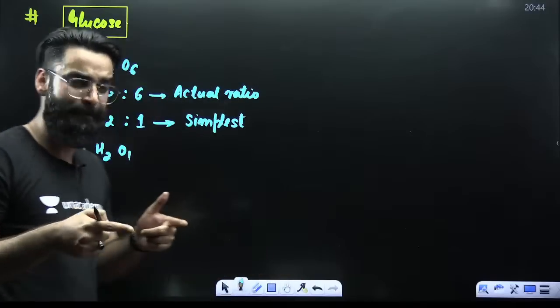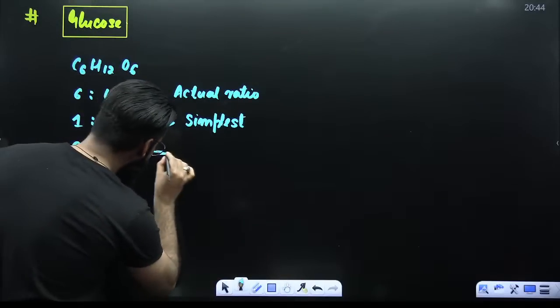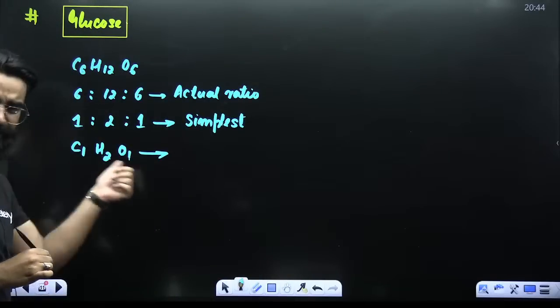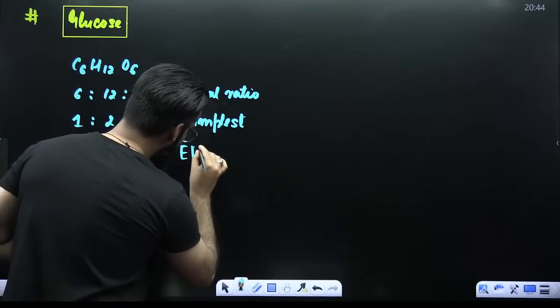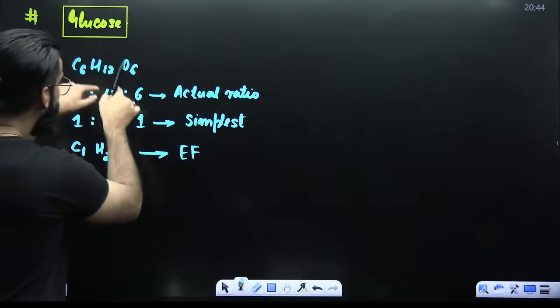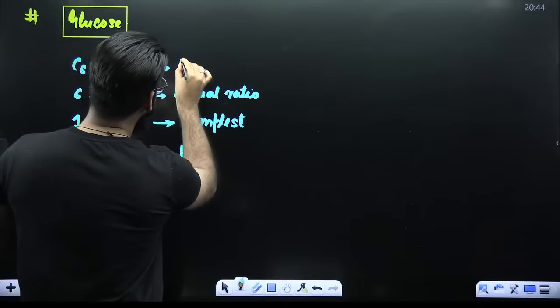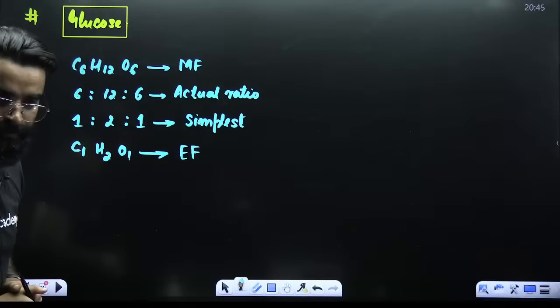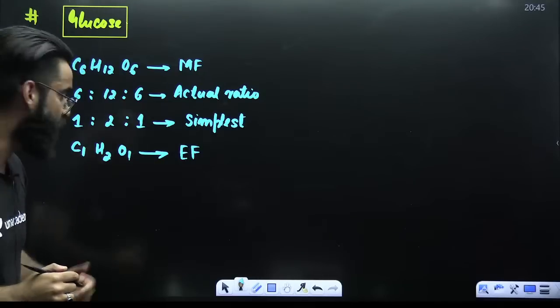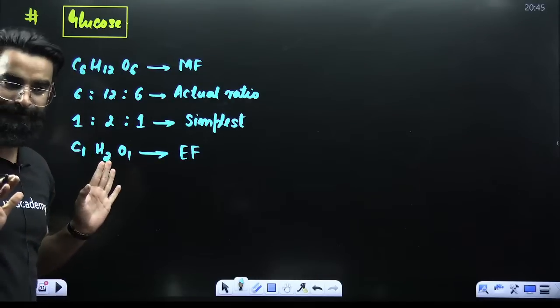That formula which gives us the simplest ratio, what do you call that formula as? Empirical formula. That formula which gives me the actual ratio, what do I call that as? The molecular formula. So one is empirical formula, one is molecular formula.